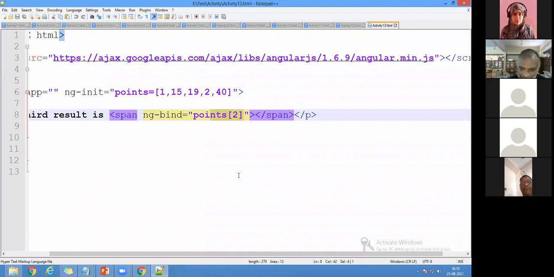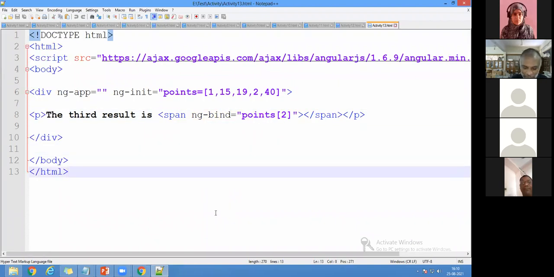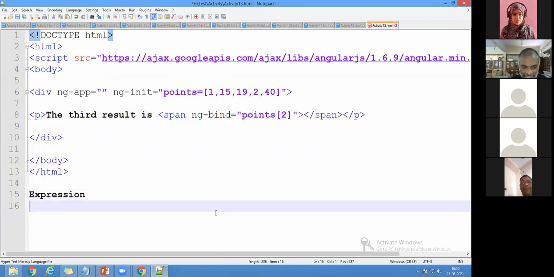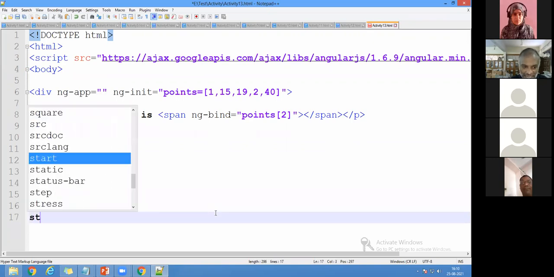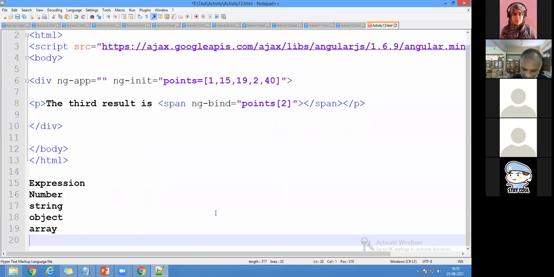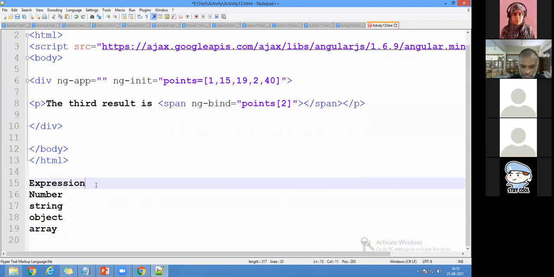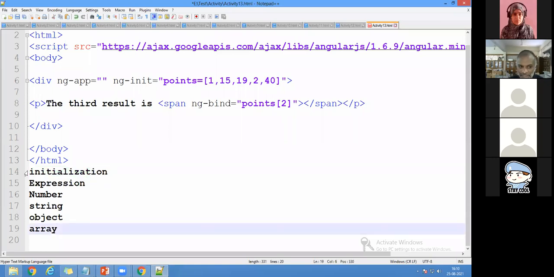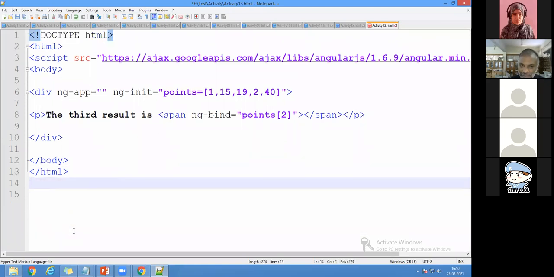So till now, what we have discussed, I'll go through in a quick glance. First of all, we have discussed expressions, right? And next, numbers. Next, strings. Next, objects. And next, I'm coming here to arrays. So all these things with ng-bind and without ng-bind. And one more thing, initialization. Sorry, before that we came here with initialization, right? So these are the concepts we have discussed: initialization with ng-bind and without, expressions, and number, string, object, and array. Of course, these are all like LKGs, what you have learned till now.